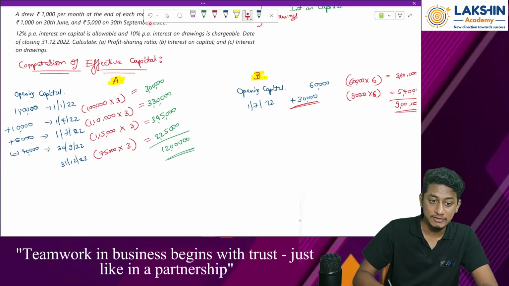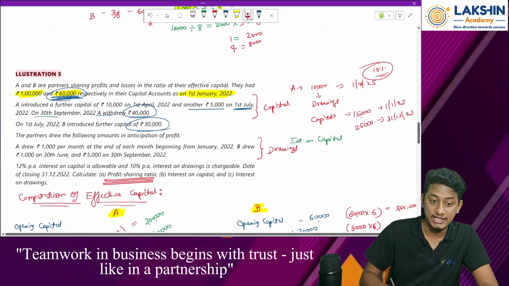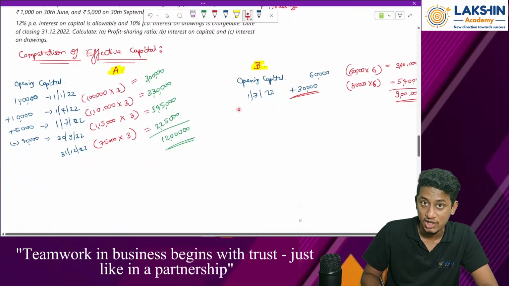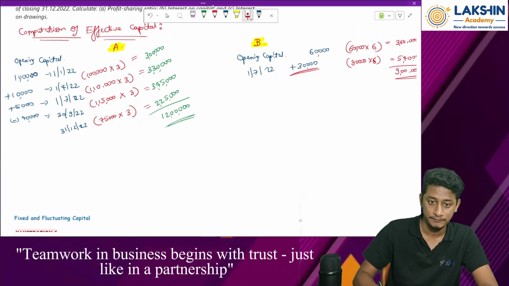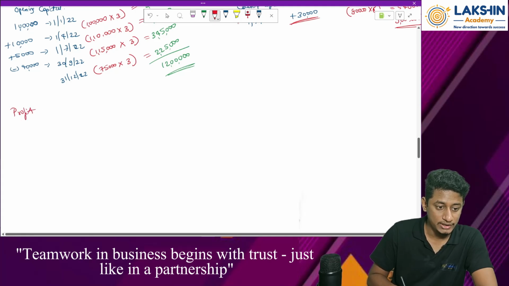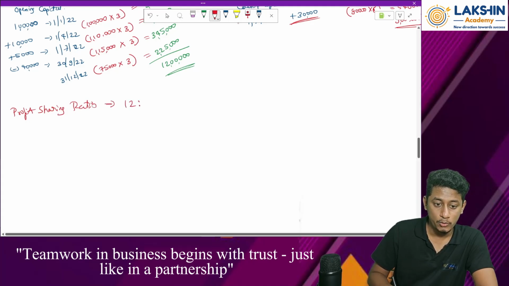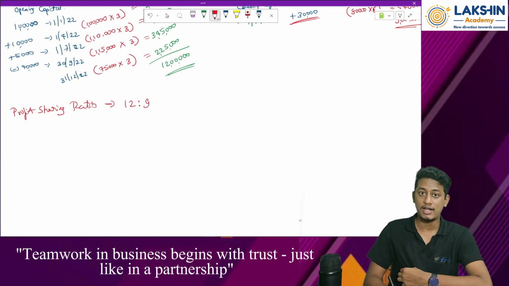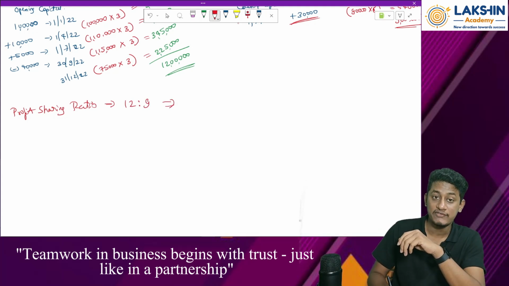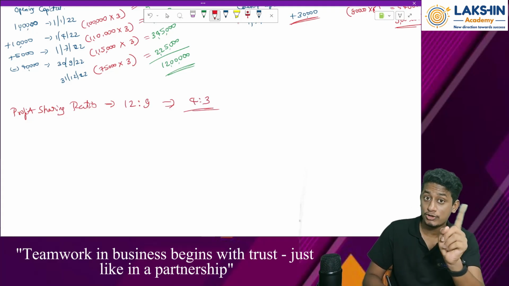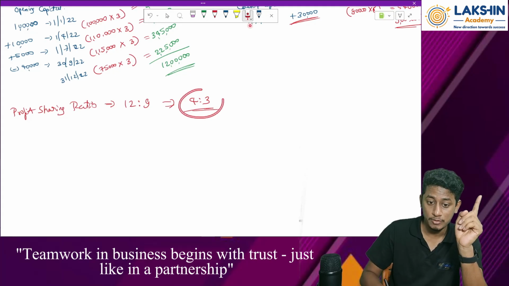Now since they have asked me to find the profit sharing ratio, and the question says the profit sharing ratio is in the ratio of their effective capital, so therefore the profit sharing ratio is how much? 12 lakh is to 9 lakh, right? So I just write it as 12 is to 9. I can further simplify it as 4 is to 3. Ratio chapter in mathematics, I won't teach you how to do it, remember? Okay.